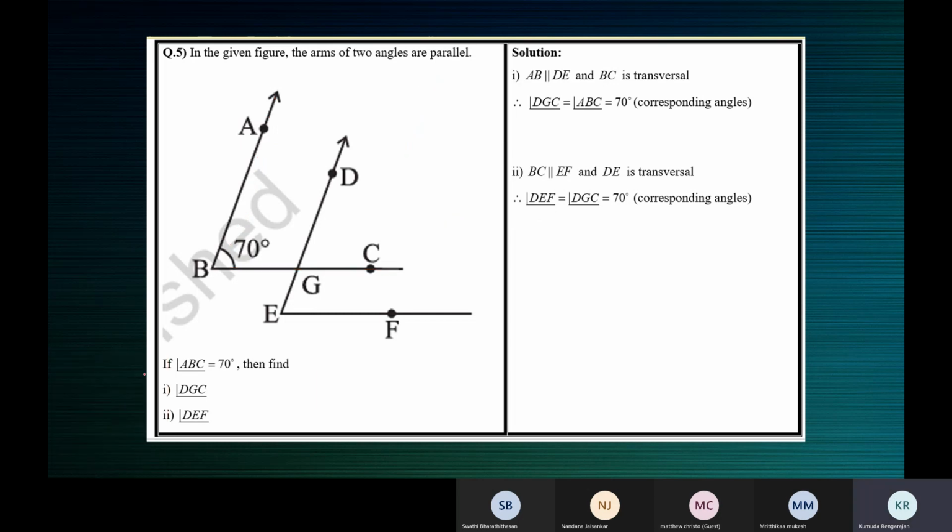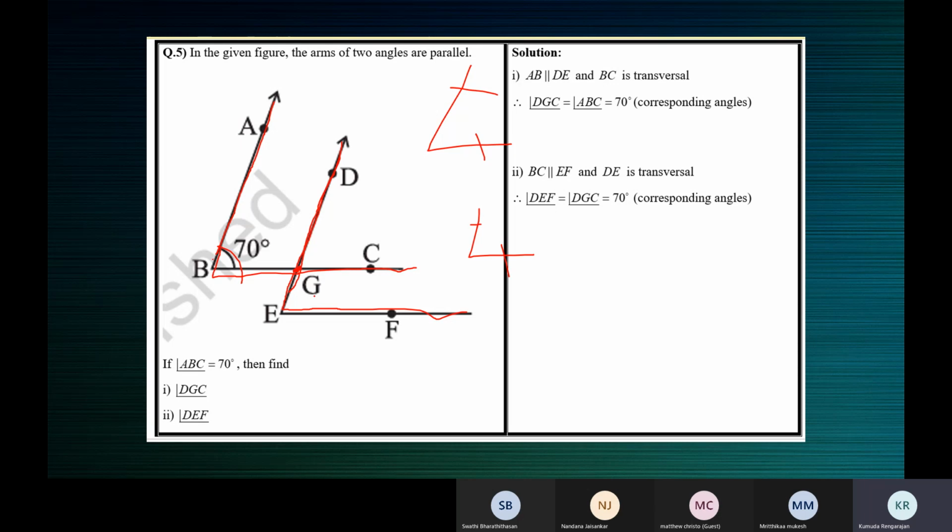There are two angles, ABC and DEF. ABC is one angle, and if this is an angle, these are the arms. This is another angle, DEF, and these are the arms of the other angle. Now this arm meets BC in G. This point is G.